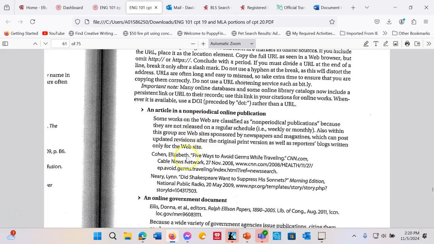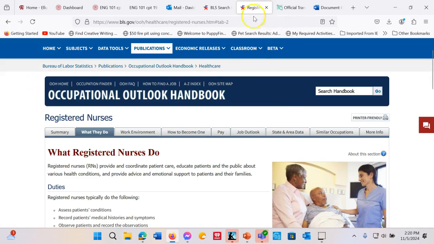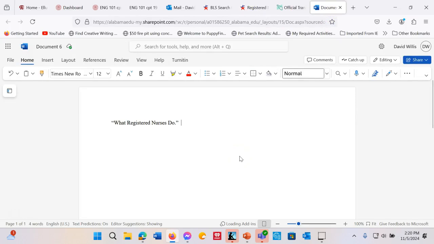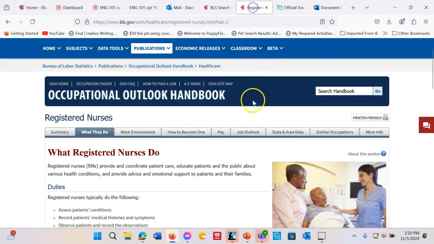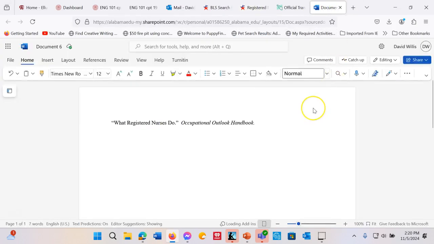The next thing on there, all right, so we've got the article title, title of the website. So we go back to our source, Occupational Outlook Handbook. Name of the website needs to be in italics. Okay, turn off italics. Got the website. Now we need the name of the sponsor. So we go back to our source. Sponsors this, U.S. Bureau of Labor Statistics. That's our sponsor.